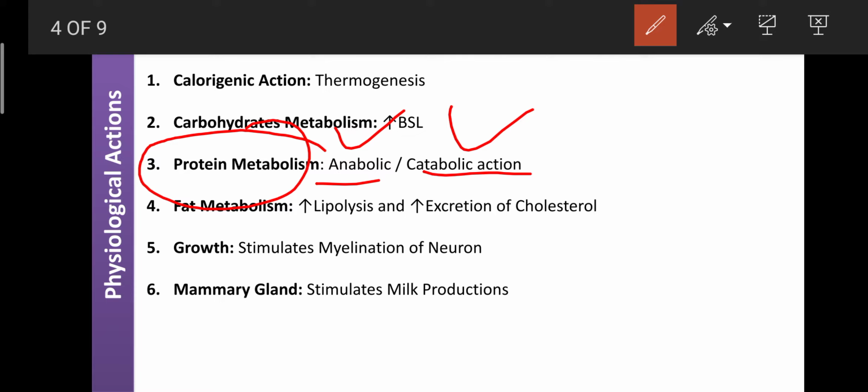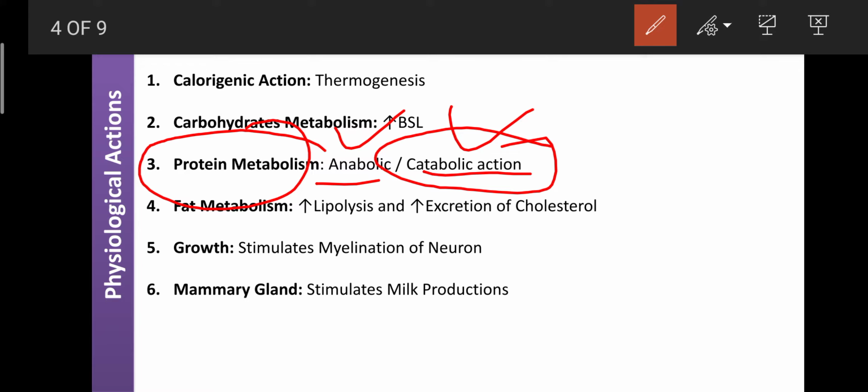It can utilize amino acids and is involved in the formation of the desired proteins or new protein. That function is known as the anabolic action. And the same T3 is also involved in the catabolic action, that is, it can break down larger protein into amino acids. That action is known as the catabolic action.